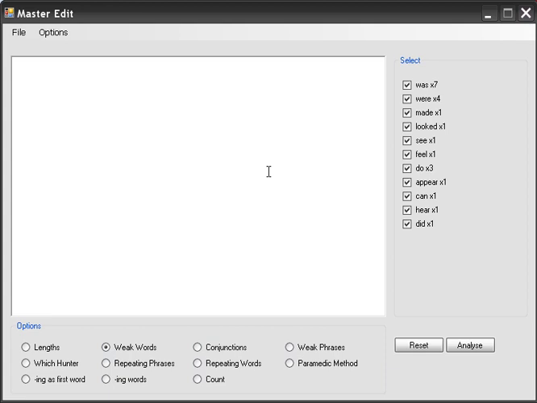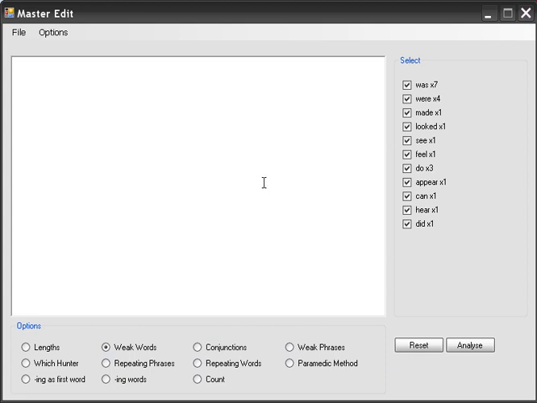I absolutely love this software. I guarantee it will improve your manuscript. Whether you're a professional writer or a beginner, whether you're an academic writer or a novelist, whether you're a news broadcaster, or not a news broadcaster but a journalist rather, whatever it is you're writing, I guarantee you this software will improve your writing.